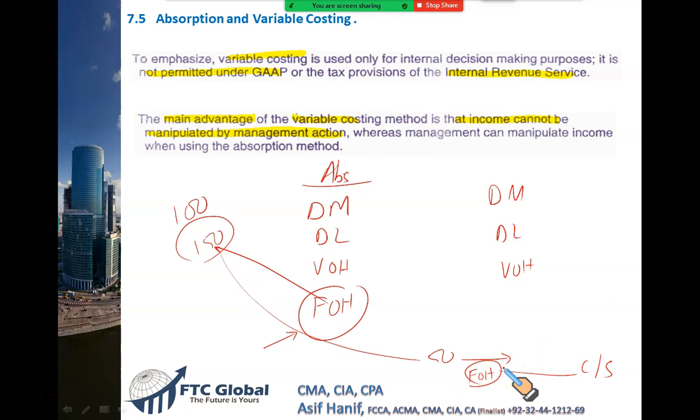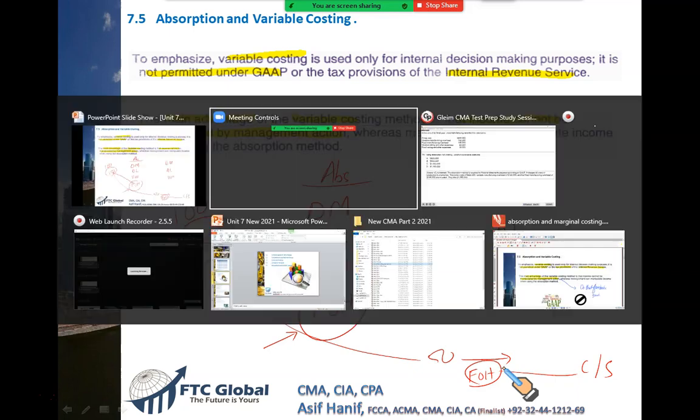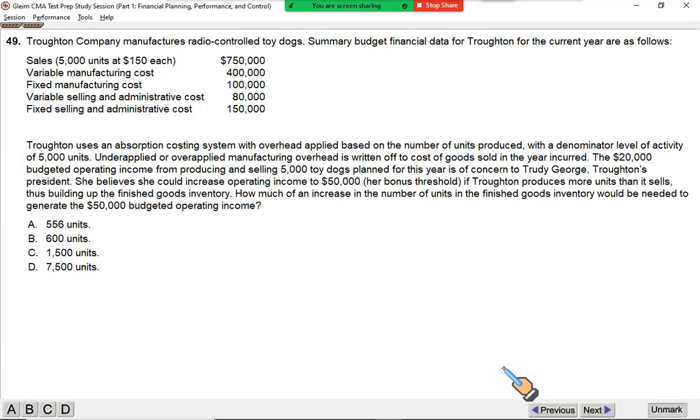How come? It doesn't make sense. How can it be done? Let's do it. A question that will explain the point. Now look at this, a wonderful question.